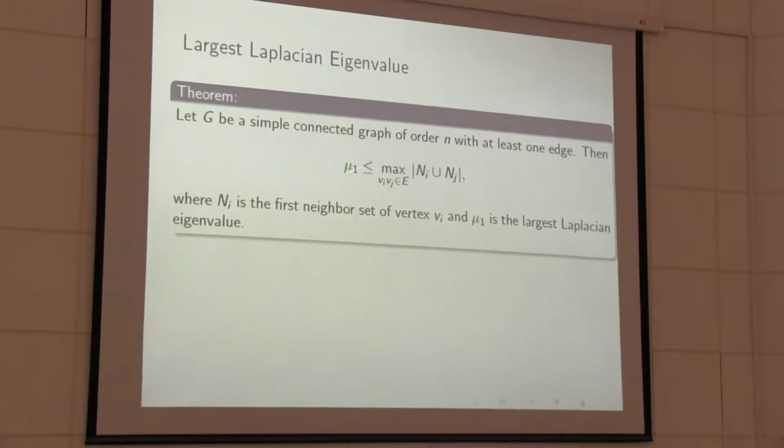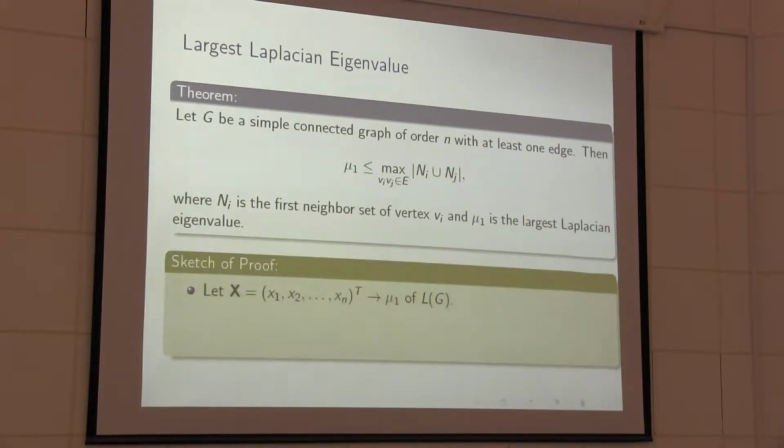This is an upper bound for the largest Laplacian eigenvalue: mu_1 is less than or equal to the maximum over edges vi vj belonging to E of the size of the union of Ni and Nj, where Ni is the neighbor set of the vertex vi, and the graph is connected of order n with at least one edge. I want to give the proof of this result.